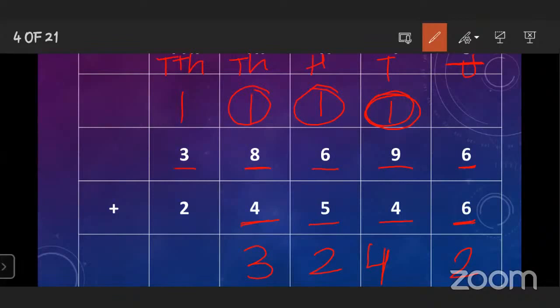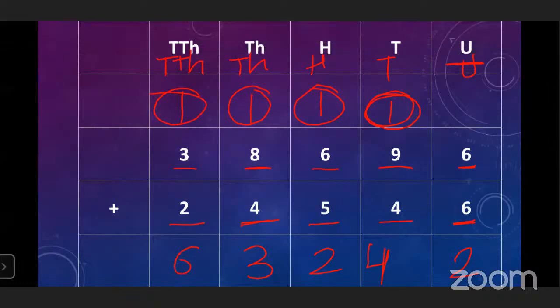Here 3 and 2 are given. So 3 plus 2 is equal to 5. And 5 plus the 1 carry over is 6. So we will get the answer now. 38,696 plus 24,546 is equal to 63,242. Yes, very good.